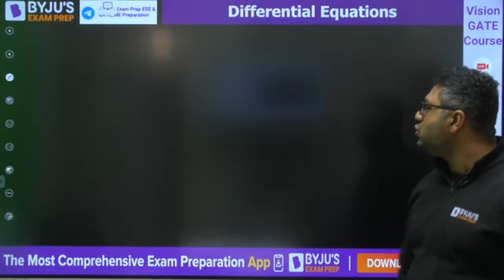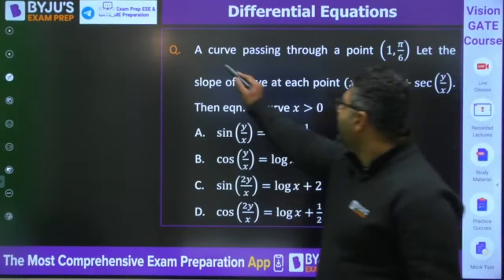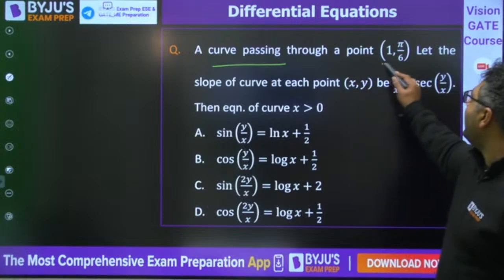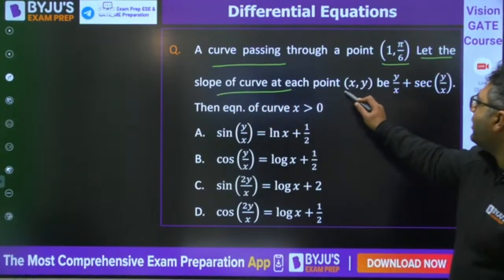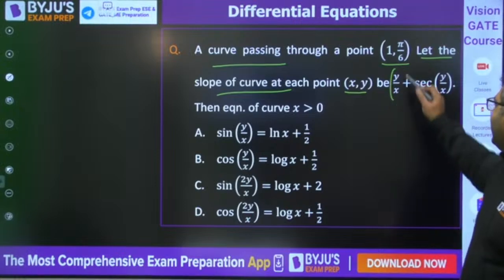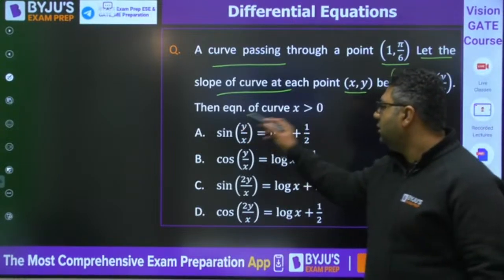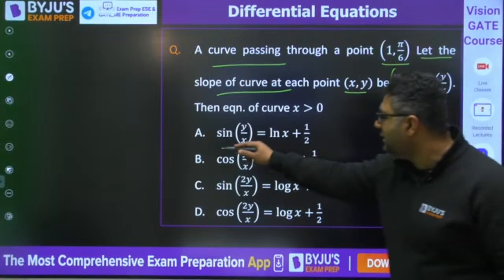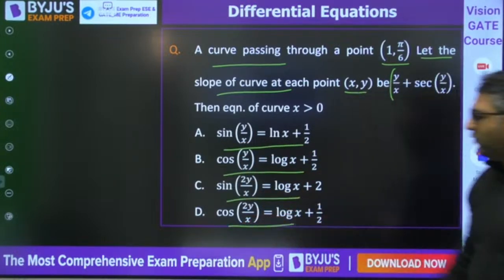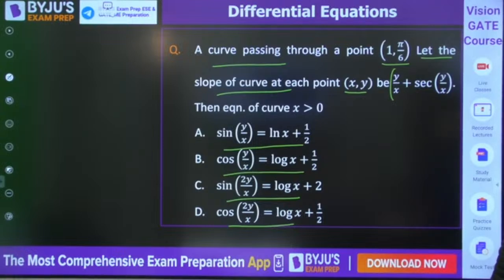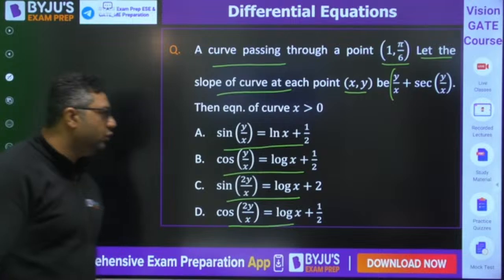Okay, so this is the question which we are going to do here. A curve passing through the point 1 comma pi by 6. Let the slope of the curve at each point x y be y by x plus secant of y by x. Then these are the 4 options, and you need to see which of the following is going to be the correct one. So in such cases, what you need to do?